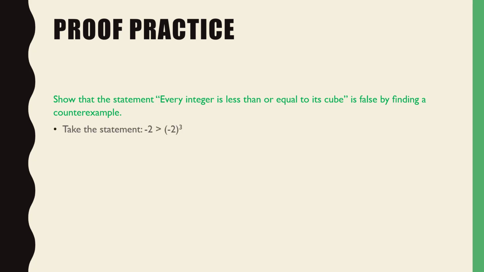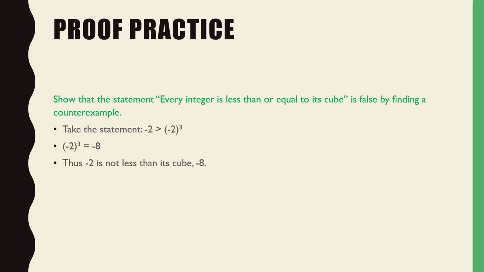So take a look at this statement here. Negative 2, that's our n, let's say, that's some integer, is greater than negative 2 cubed. Why is that the case? Well, negative 2 cubed, whenever you cube a negative number, what do you get as a final result? A negative number, right? And negative 8, which is what that would evaluate to, is actually less than negative 2. So negative 2 is greater than negative 8. So thus negative 2 is not less than its cube. Follow? That one's just finding a counterexample.